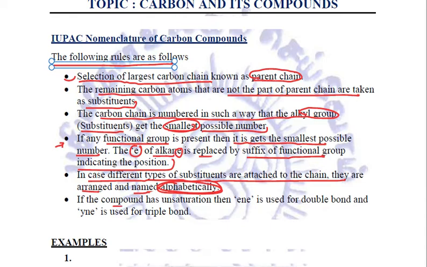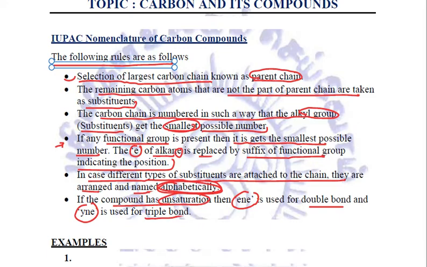And if the compound has unsaturation, that means if it contains a double or triple bond, a similar rule is followed. We will write ENE for the double bond representing that it is an alkene and YNE for the triple bond representing that it is an alkyne. So these are a few rules as per IUPAC.